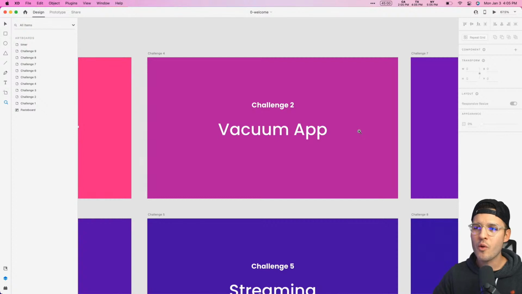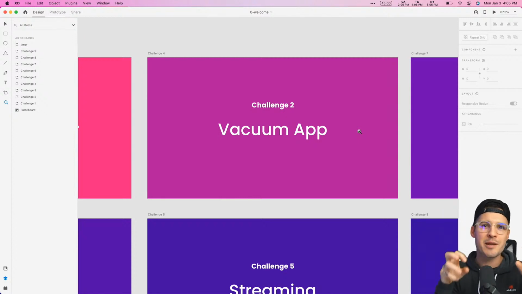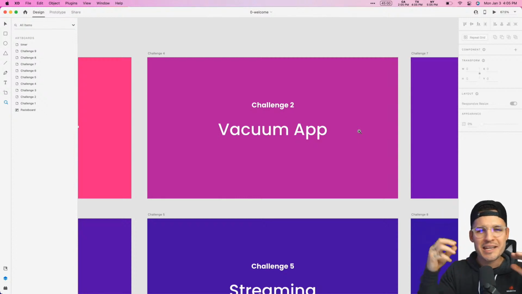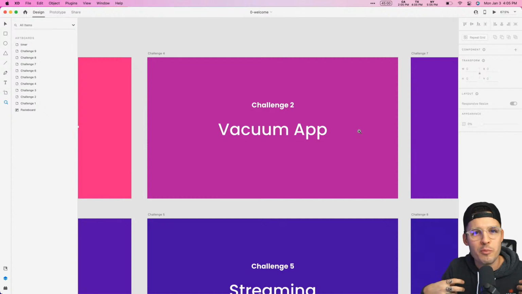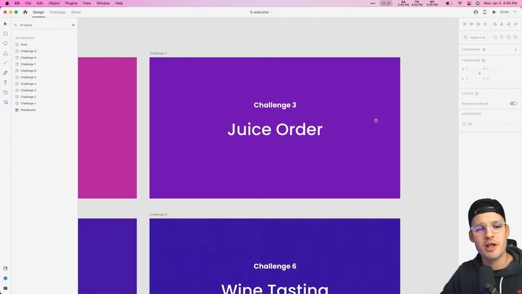Challenge number 2, we're going to make a little robot vacuum app where you can turn your robot vacuum on and you can see it animating and moving around and getting all the little nooks and crannies. I have a robot vac. I love it. It's super great. It's the best robot that I own, right? Is a robot vacuum.